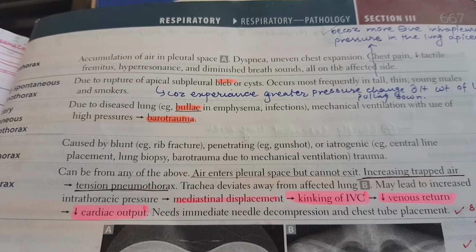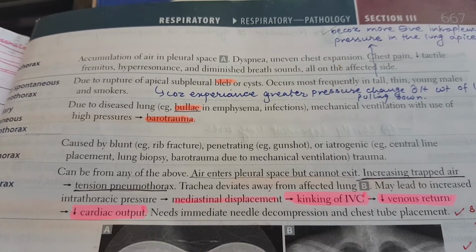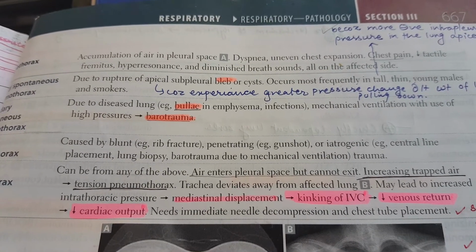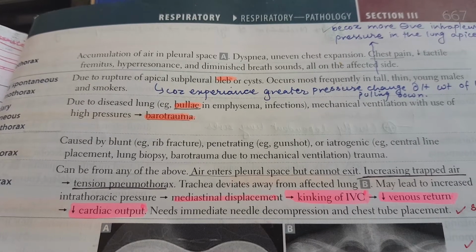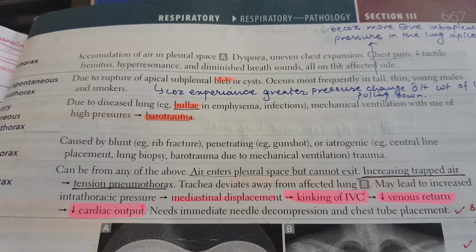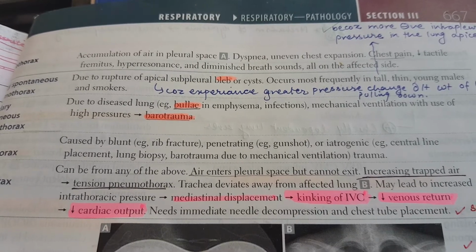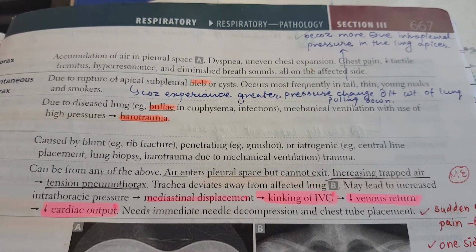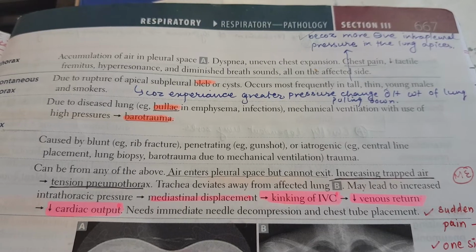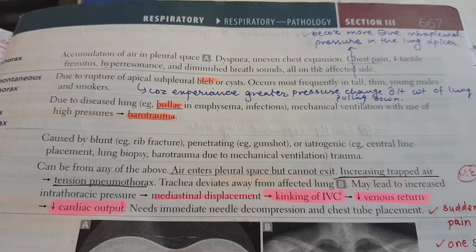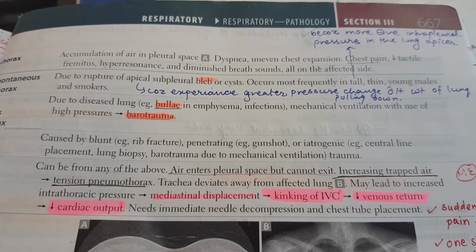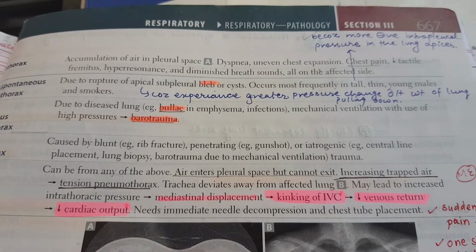Now think about it. If there is more negative intrapleural pressure, it will tend to rupture the apical subpleural bleb by sucking on it. Because there is more negative intrapleural pressure, there will be a sucking effect, trying to absorb the air, and there will be rupture of the apical subpleural bleb. So this is why tall people will have spontaneous pneumothorax.